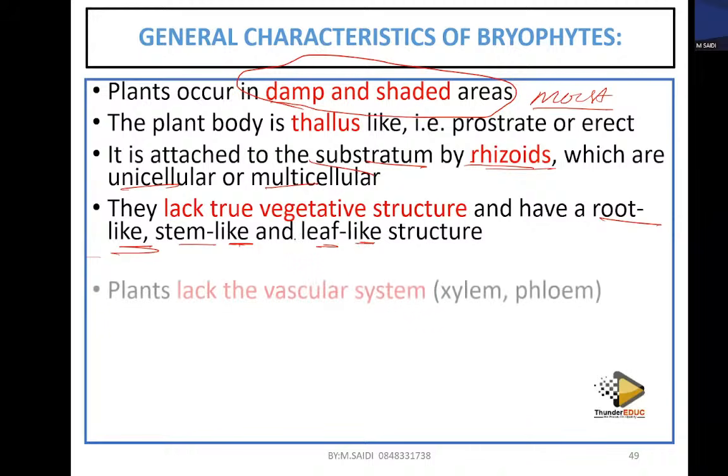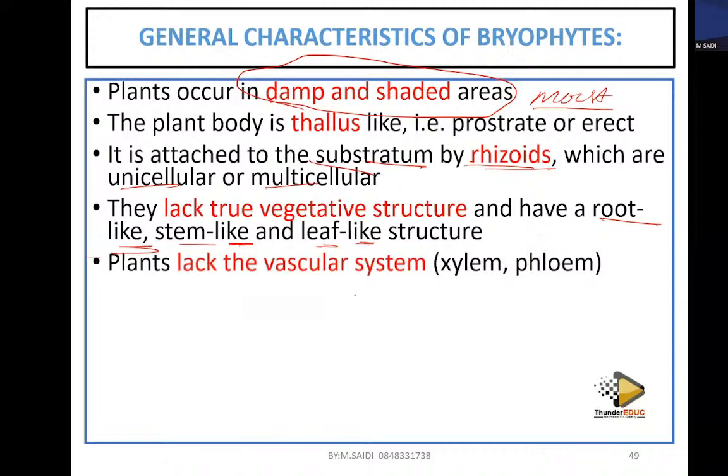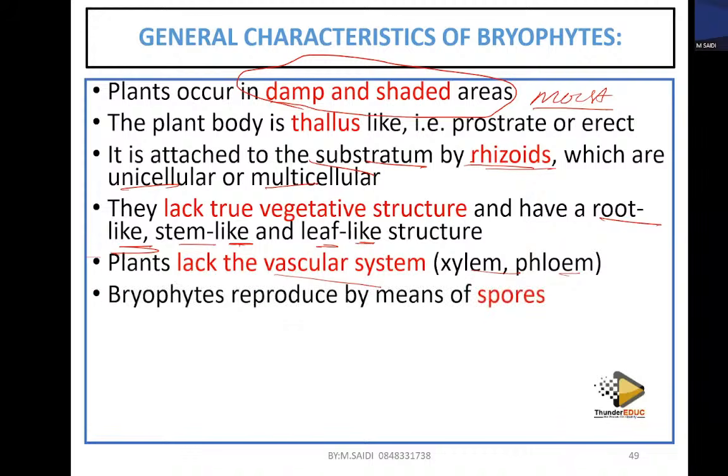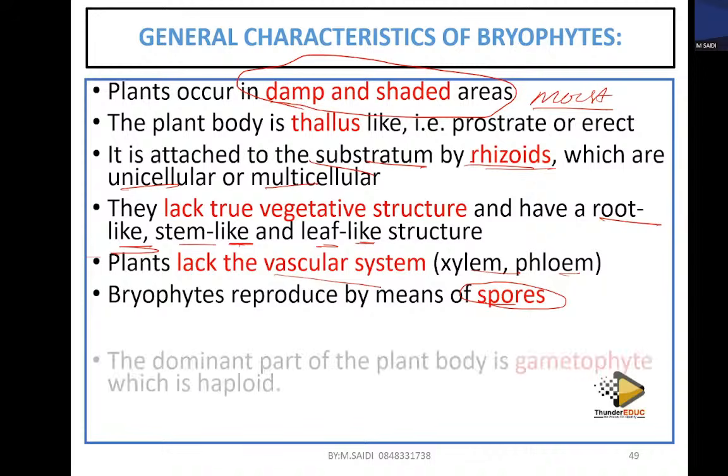That's the meaning. These plants lack a vascular system, meaning that they don't have xylem and they don't have what? Phloem, as I explained. These bryophytes reproduce by means of spores. Spores, you remember, can even be blown by air to another point, and when the favorable condition is there, they develop. So that's how they look.